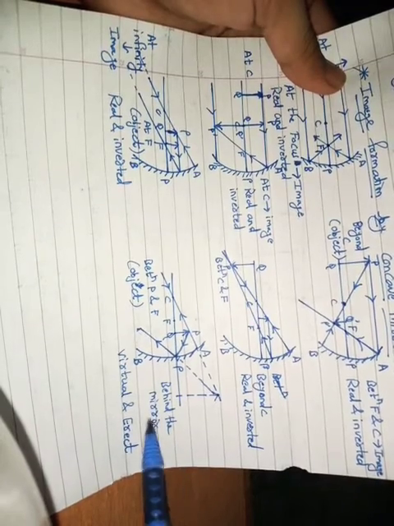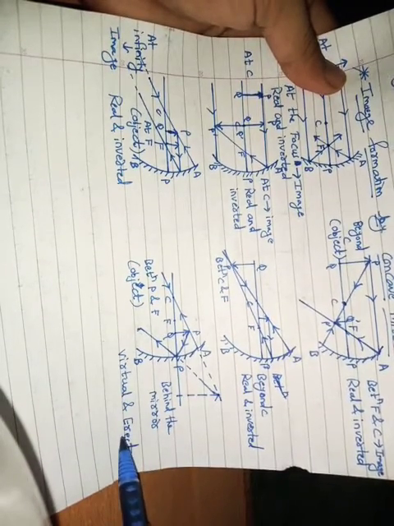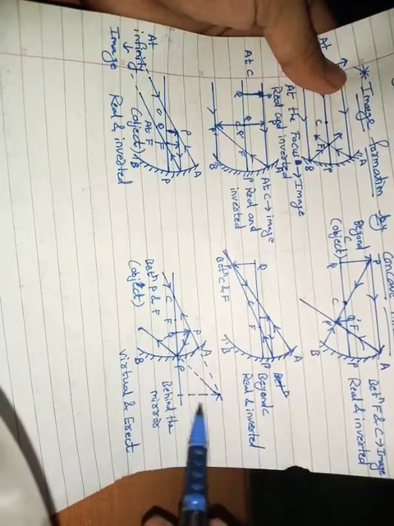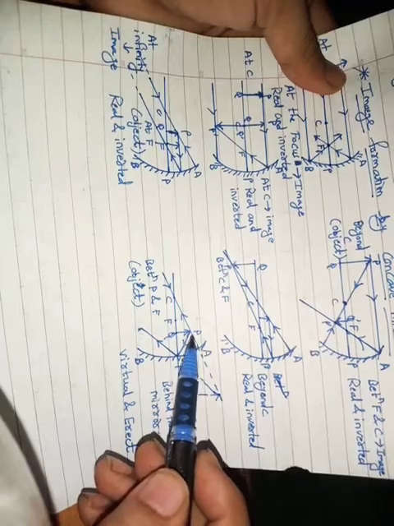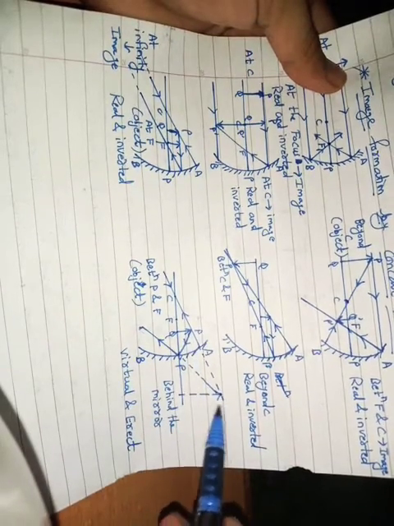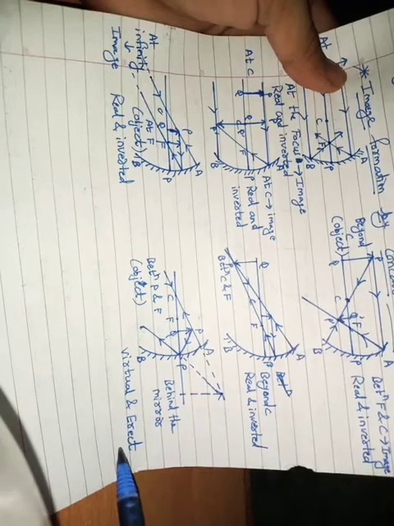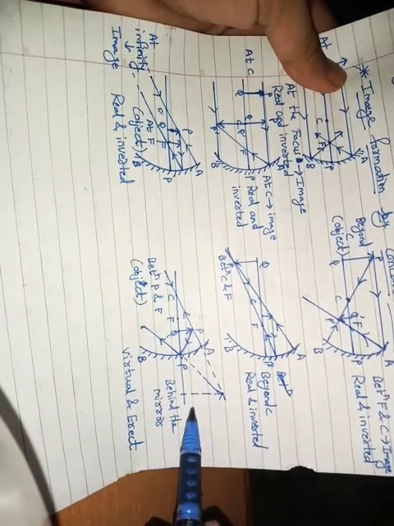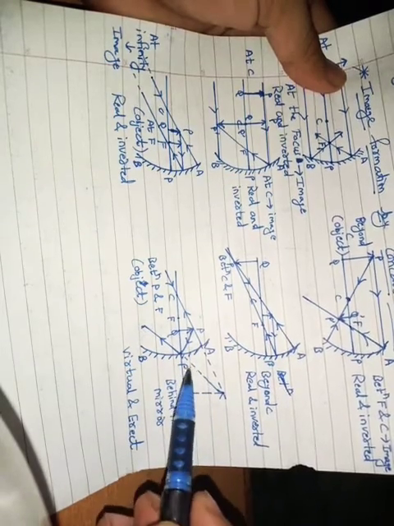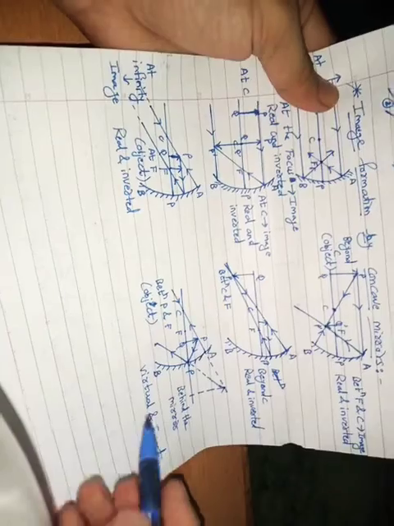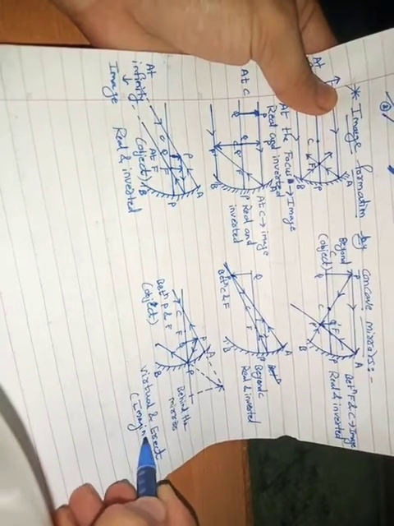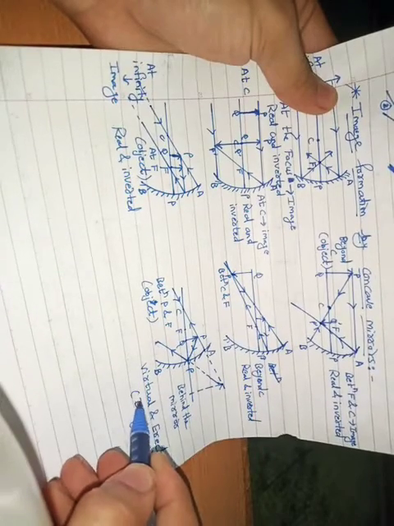This is called virtual image, virtual and erect. That means in the same direction. Erect means in straight direction, which is when your object is above the axis, your image will also be above the axis. This is called erect image, and this is virtual. Virtual means this is behind the mirror, this is not a real image, this is an imaginary image, this is totally imaginary.